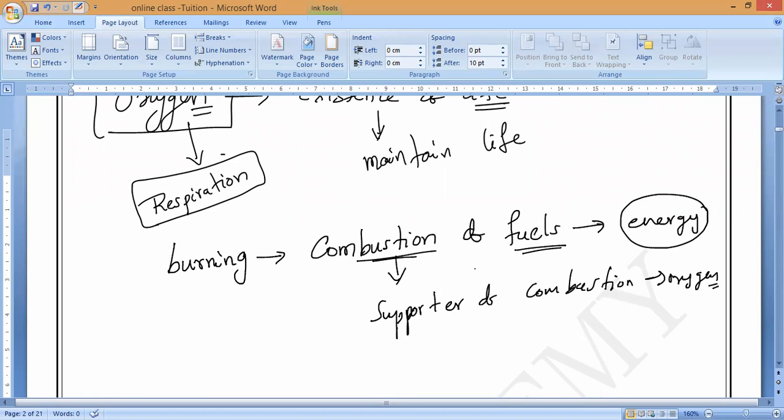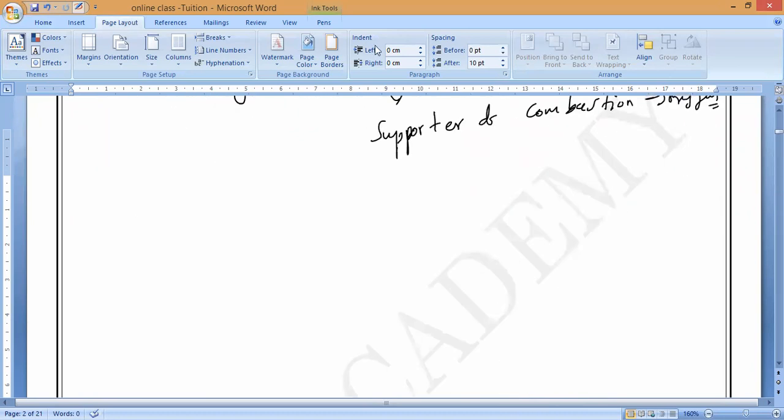Next, let us take the highest percentage of air. Which gas has the highest percentage in air? Nitrogen. Now, nitrogen is not new to you. I just want to rephrase, because everything will come as MCQs. As we know, nitrogen gas is the most abundant gas in the atmosphere. Most abundant gas in the atmosphere means highest percentage.